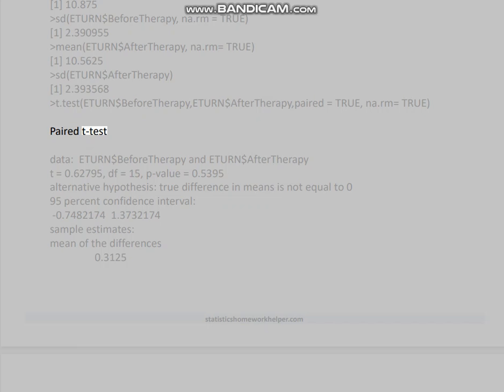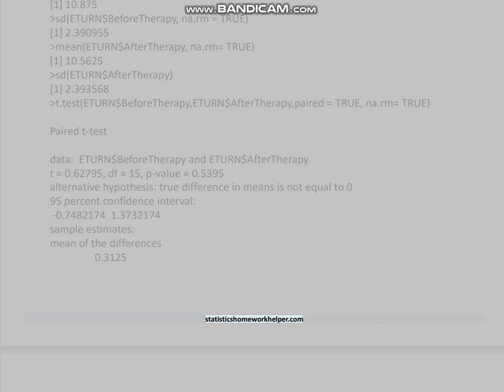Paired t-test. Data: assign3$beforetherapy and assign3$aftertherapy. t equals 0.62795, df equals 15, p-value equals 0.5395. Alternative hypothesis: true difference in means is not equal to 0. 95% confidence interval: minus 0.7482174. Sample estimates: mean of the difference is 0.3125.